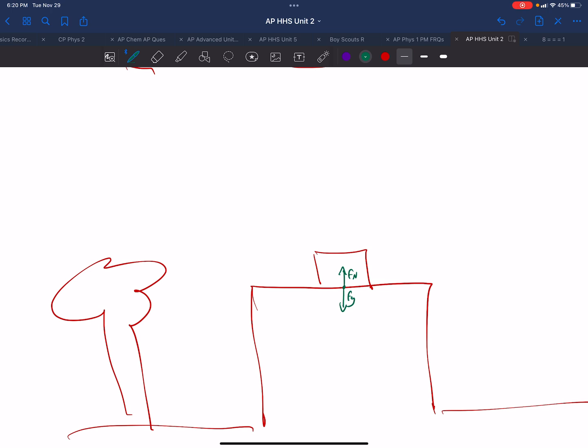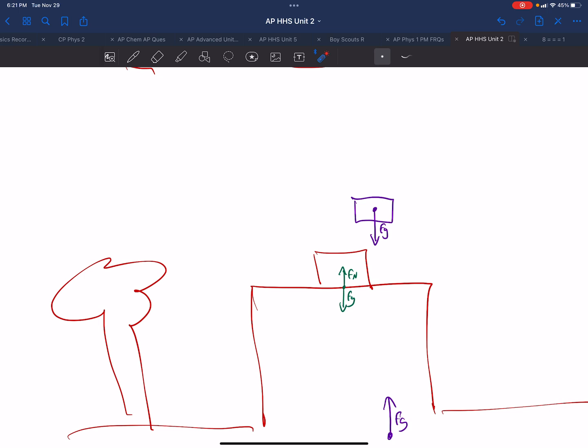The action-reaction pair can be better visualized as if you had the block right there. At that instant in time, there is a force of gravity downward acting on the block, and there is a force upward acting on the Earth. It is the mutual attraction between the block and the Earth that is pulling this together. This is the action-reaction pair that's setting about motion.